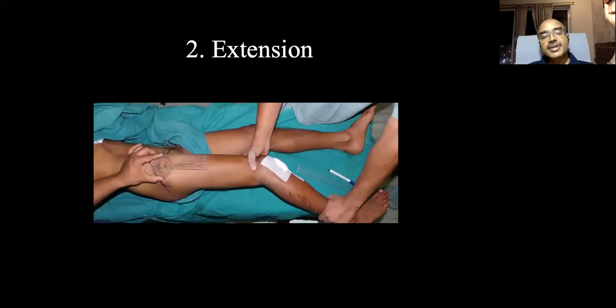Similarly, extension. You make the patient lie down in the side lying position and see how much extension is possible from the neutral position, or else you can take the patient to the edge of the table and see how much extension of the hip is possible. But if there is a fixed flexion deformity, remember extension is 0. That you have to tell always.